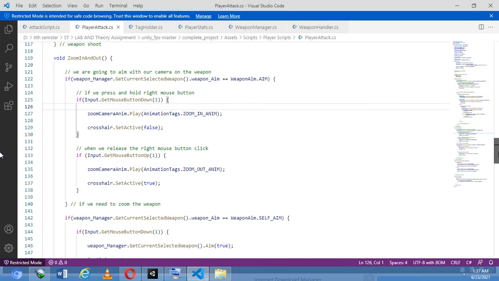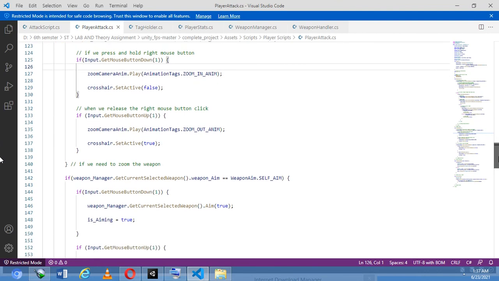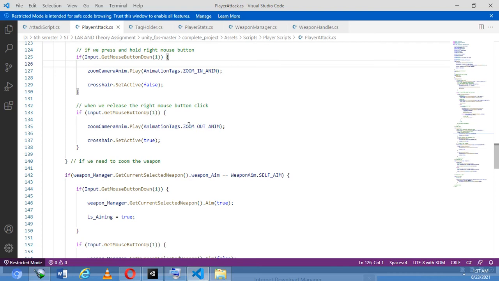Now if we release the right mouse button, what will actually happen? So now if input dot get mouse button up, it means the up button is when we release the right mouse button.